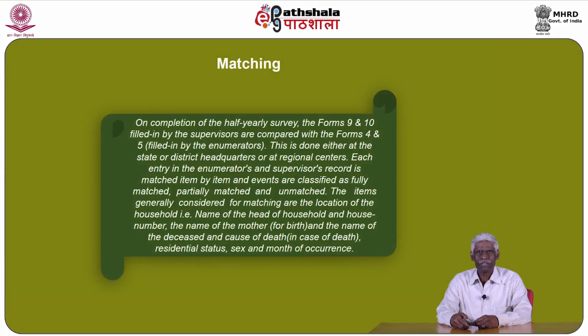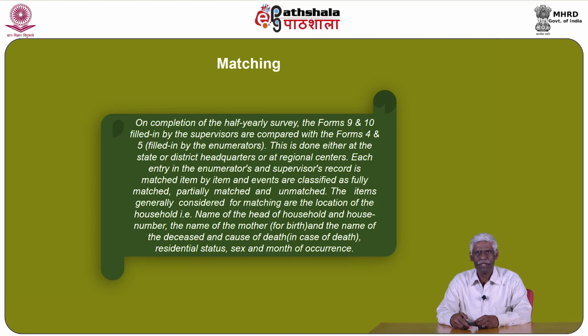We need to discuss issues related to matching. On completion of the half-yearly survey, the Forms 9 and 10 filled in by the supervisors are compared with the Forms 4 and 5 filled in by the enumerators. This is done either at the state or district headquarters or at regional centers.